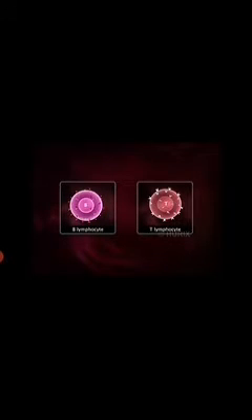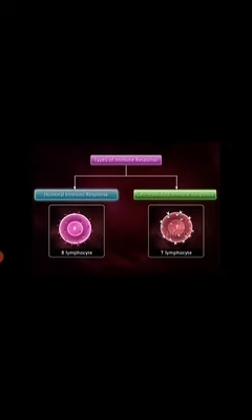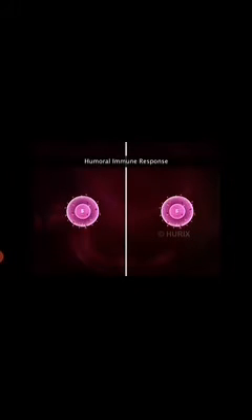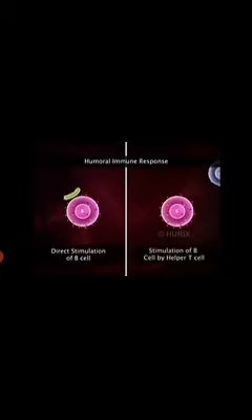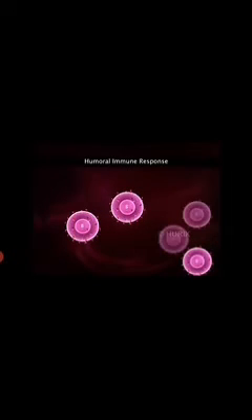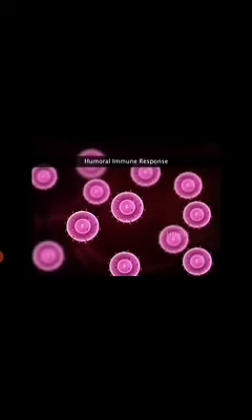Two special types of lymphocytes, the B and T lymphocytes, are responsible for generating immune responses. The B lymphocytes are involved in the humoral immune response, and the T lymphocytes in cell-mediated immune response. During the humoral immune response, the B lymphocyte is stimulated either directly by the antigen or by the helper T cell. This helps in the proliferation of B cells.